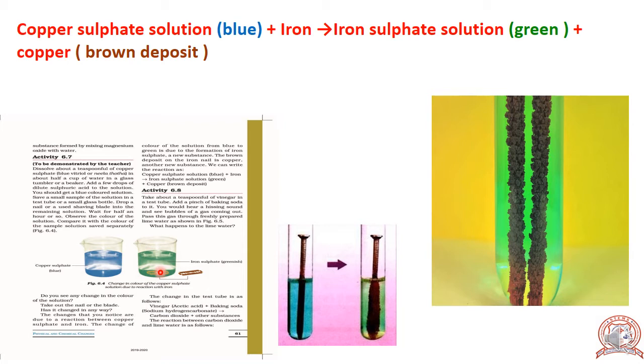So here the reaction is copper sulfate solution reacts with iron, gives iron sulfate plus copper.